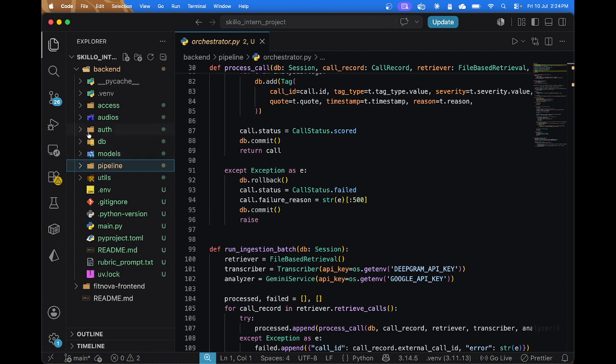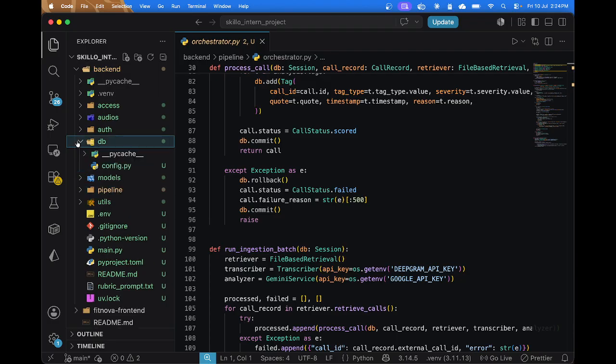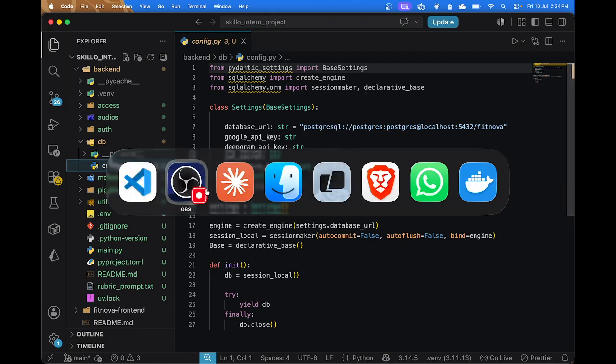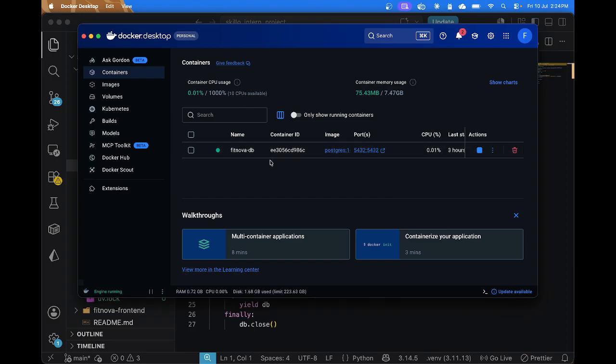Now I will show the database model for the application that I've used. This is the small file that initializes the database using this URL. I've used a localized Postgres instance on Docker. It makes the development very straightforward and easy. I also encourage you to test it with the Dockerized Postgres instance.